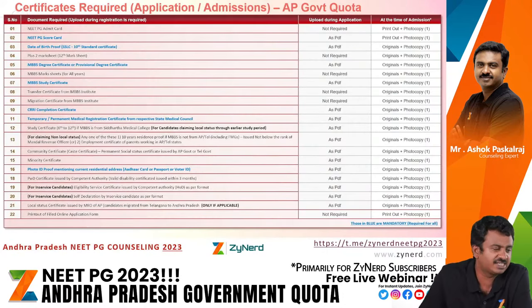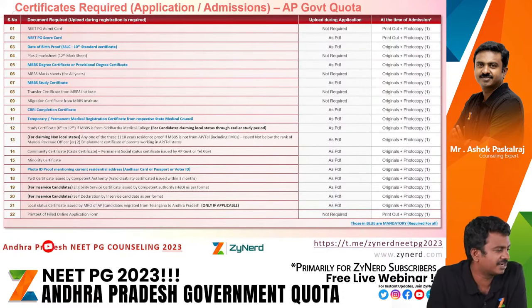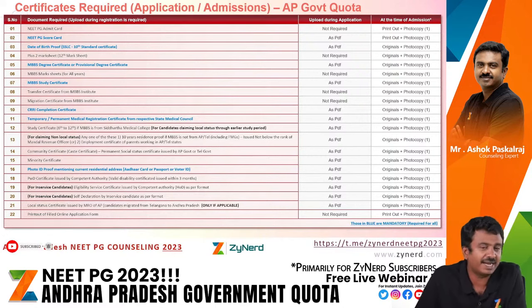What are the certificates required? Just go through the certificates. We are not getting into detail. You can pause here and look at the certificates. Here, the ones mentioned in blue are mandatory for every candidate. So all these are required for every candidate.